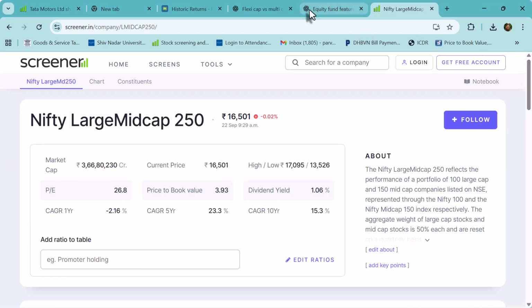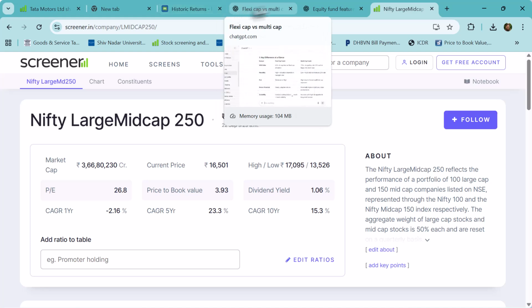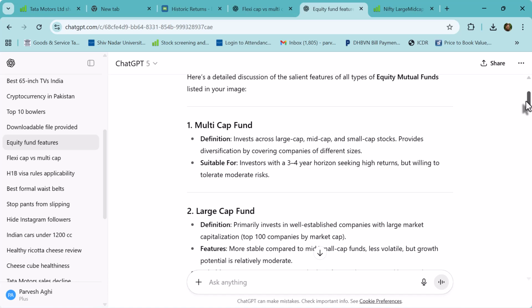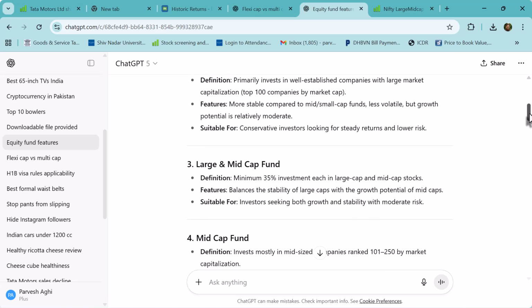Okay. So now we come back to the equity funds. Okay. So we have the multi-cap fund. We'll talk about that later. We have talked about large cap already. In large and mid cap, these funds invest in large and mid caps.